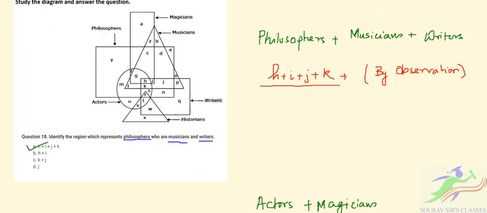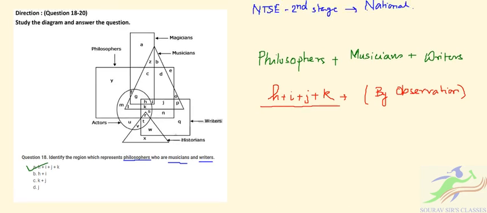If you look at this diagram carefully, first we can find actors and philosophers but not historian or musicians: F is there, M is there, sorry. Next we have philosophers and actors, not musician, but it may be a magician or whatever, so F is also there.